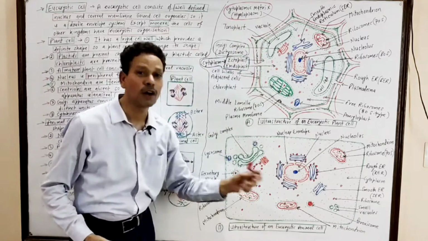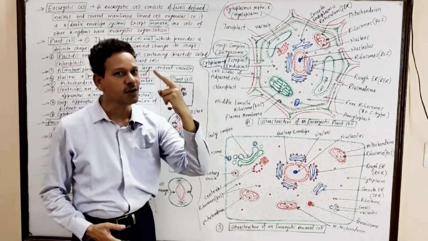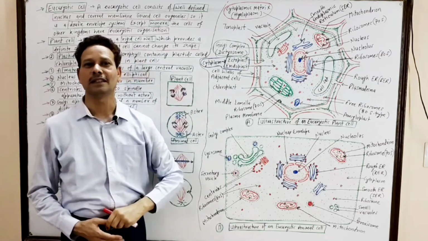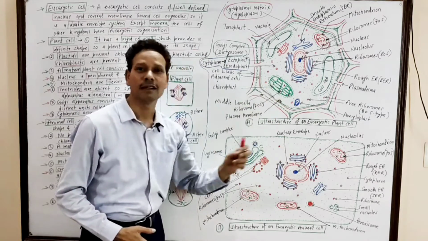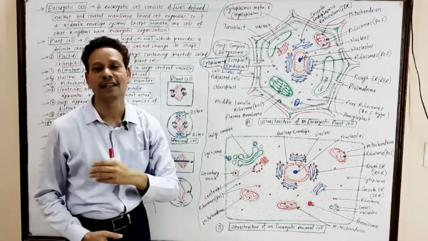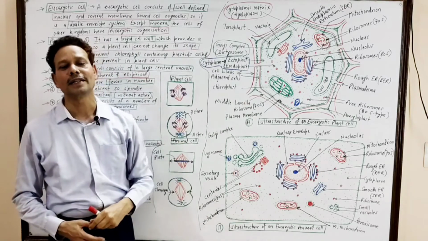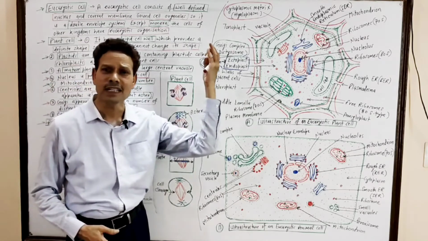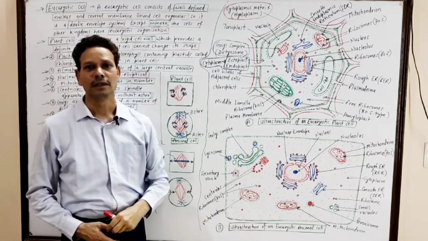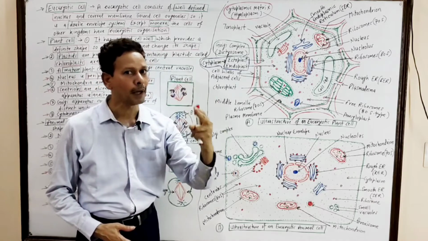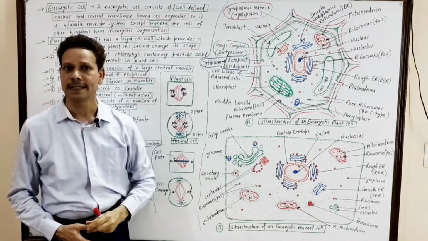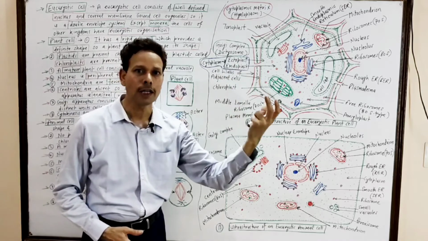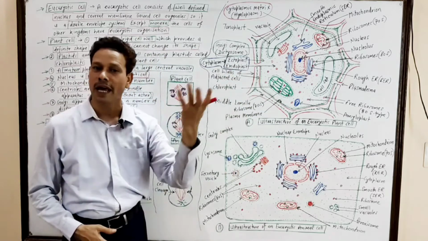But in eukaryotic cells, a well-defined nucleus is present. The genetic material, the DNA, lies inside the well-defined nucleus. In prokaryotes, no cell membrane bound cell organelles like mitochondria, Golgi body, endoplasmic reticulum.